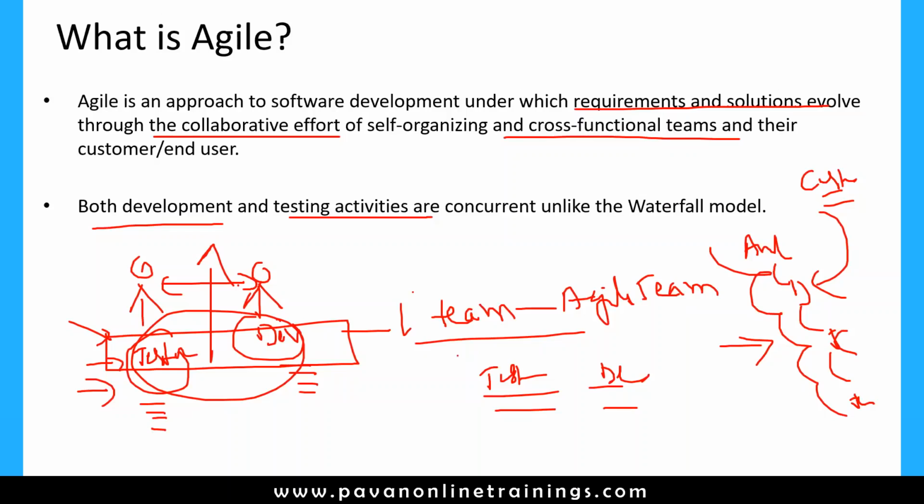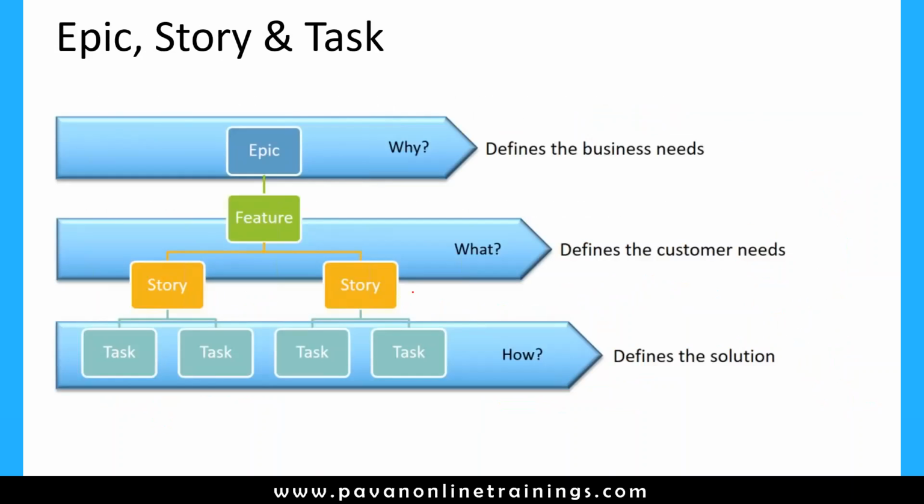So that is all about agile. Agile is a software development process model where the development as well as testing activities go parallelly and collaboratively. Now let us see what are the new terminologies we have to use in the agile process. Before discussing this model, we need to understand a few terminologies, and here we use very common terminologies called epic, story and task. So first we need to understand what is epic, what is story, what is task.